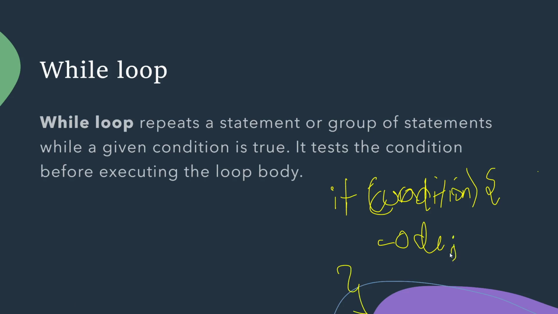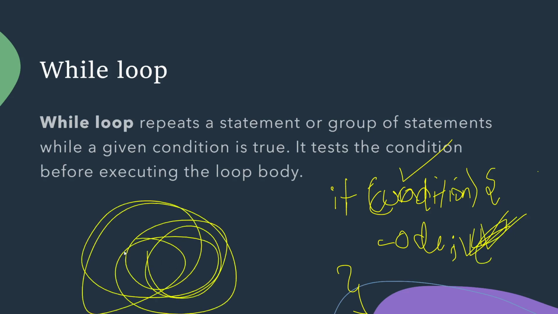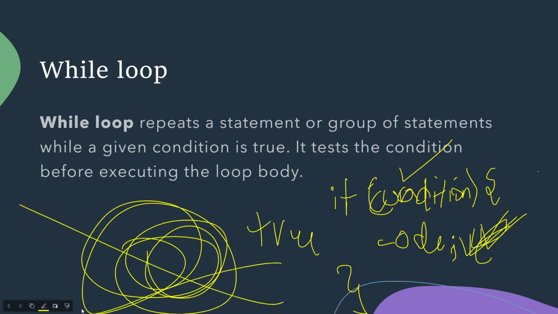Now, if this condition is true, this will obviously get executed, but only once. But what you want is that till the time this condition is true, we keep running this code again and again, like a cycle, boom, boom, boom, till it is true. And when it gets false, just stop it. So this is a while loop. Because in if we can't execute the code again and again, only the while loop was made for that, okay, guys?